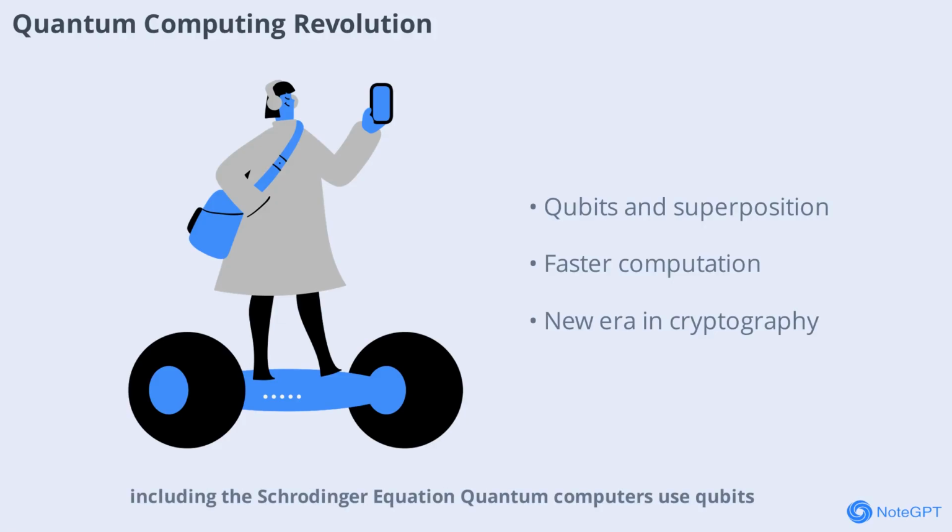Quantum computing is an exciting new field that harnesses the principles of quantum mechanics, including the Schrödinger equation. Quantum computers use qubits, which can exist in superpositions of states, to perform calculations far beyond the reach of classical computers. The Schrödinger equation helps describe how qubits evolve and interact, paving the way for breakthroughs in computation and cryptography.